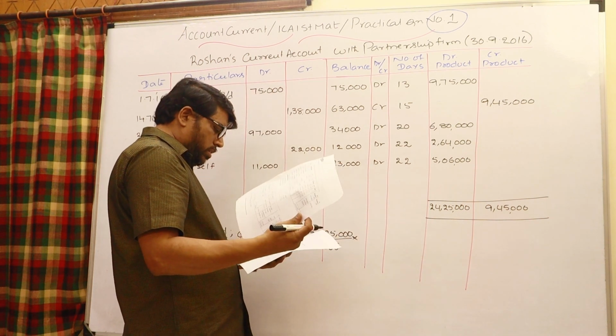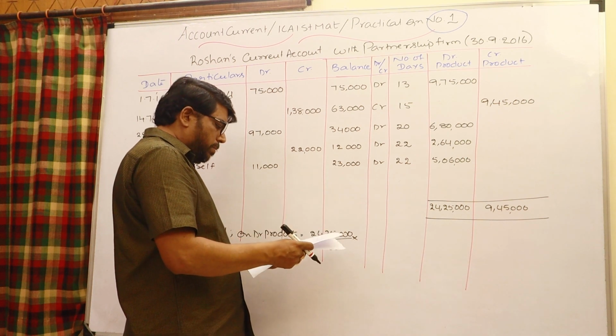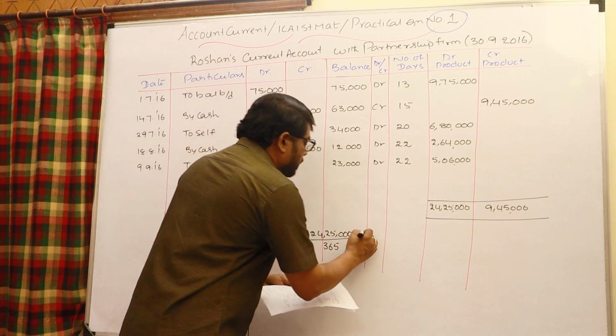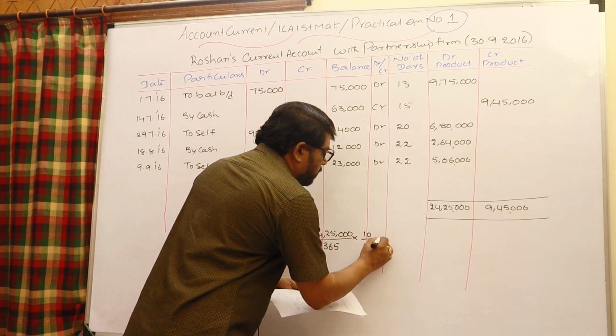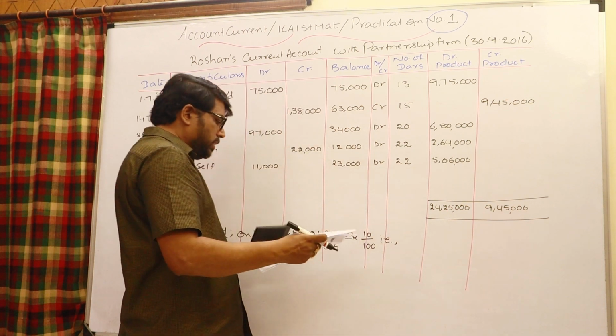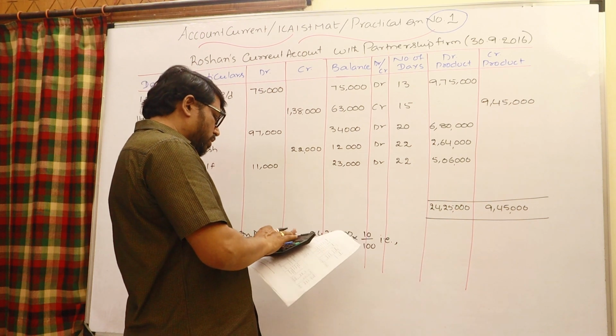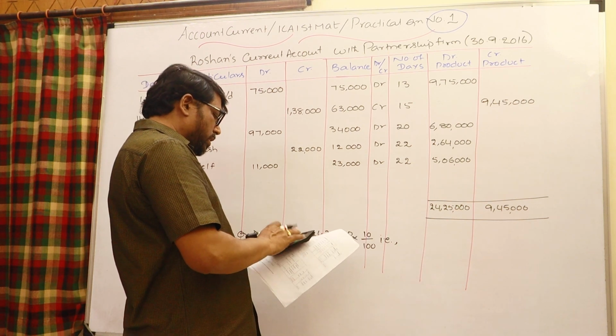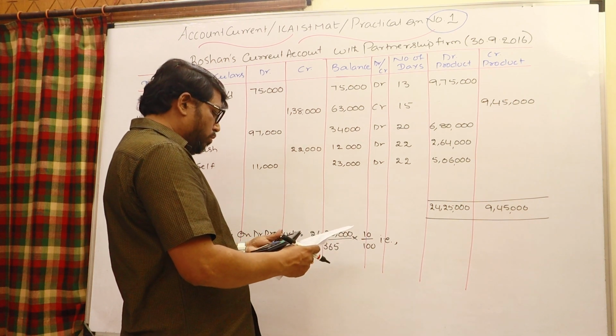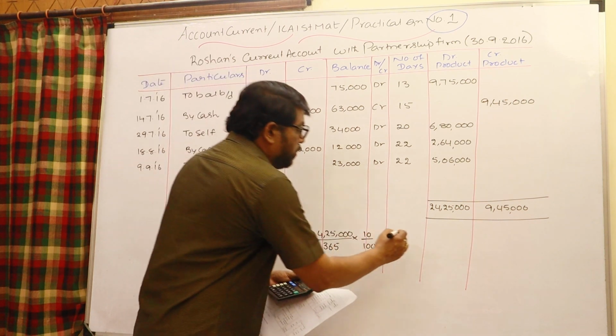The interest on debit products is 10%, so 10 by 100. That is 24,25,000 by 365 into 10%, which is 664.38. Let us say 664.